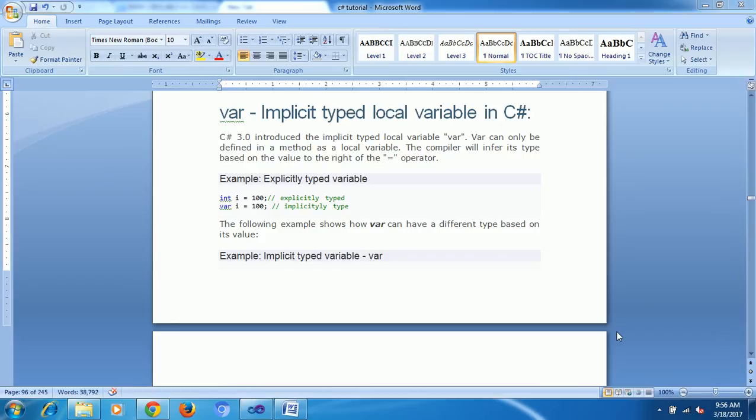So var is nothing but a variable data type. You can store any type of data, like integer, float, string, characters, or list. But what is the problem using var? Normally, int a equal to 10, again a equal to 20, a equal to 30. Now output: 30. First I assigned a equal to 10, afterwards 20, then 30, and the output is 30.